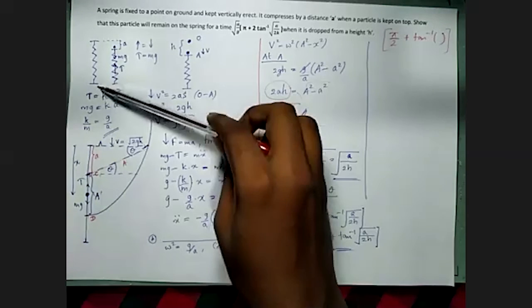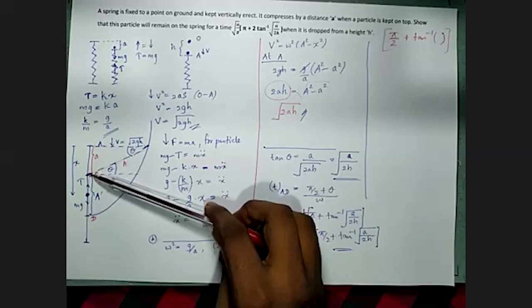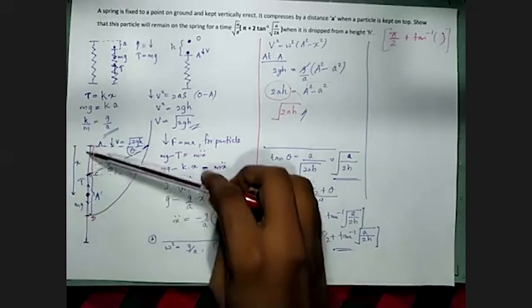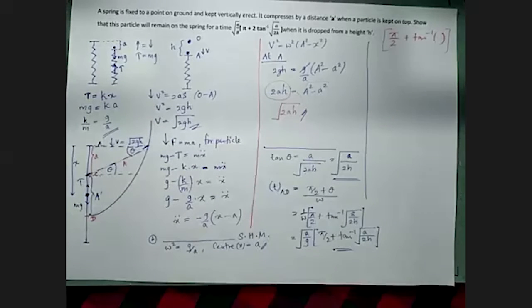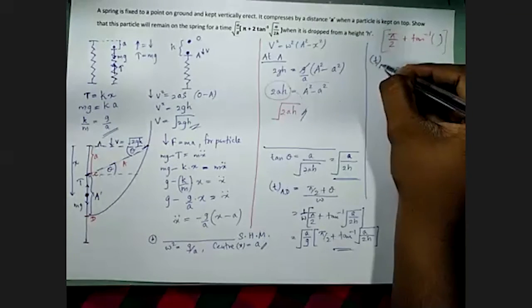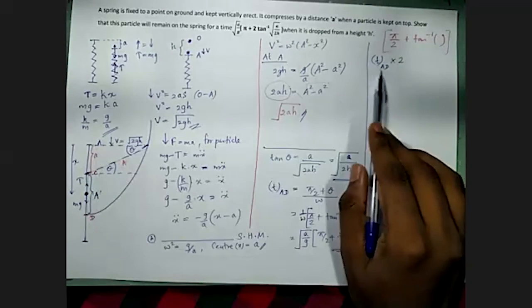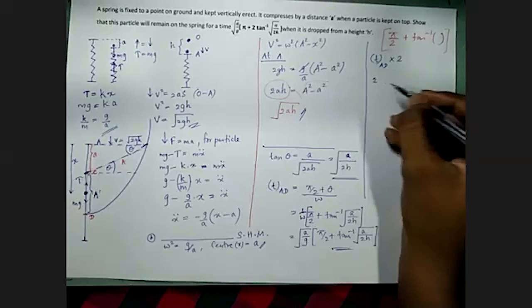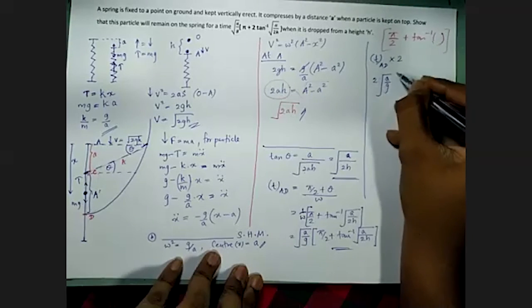After that, it will move up and again fall back, and due to that compression, this will perform a simple harmonic motion like this. Again move up, come back. That is the simple harmonic motion here we have. Therefore, what is the time? The time we want to show is A to D twice. A to D, D to A, that is T_AD twice. That means 2 times this answer.